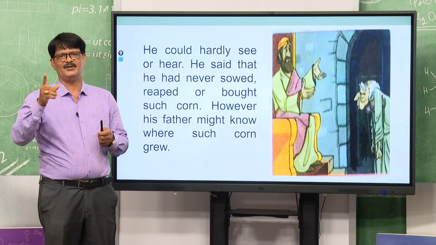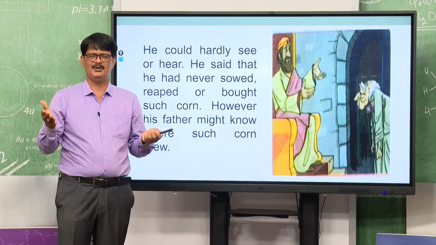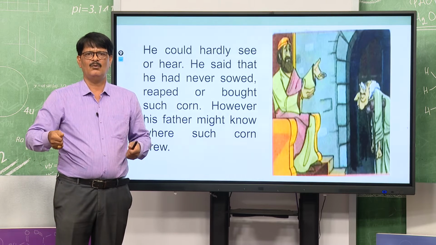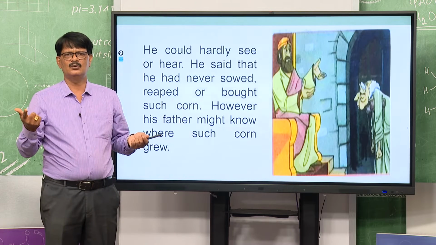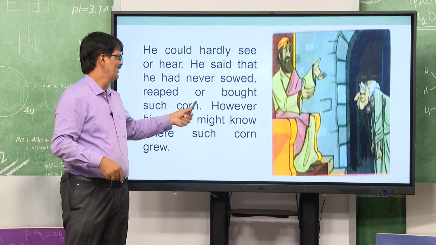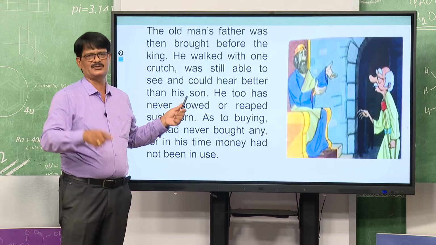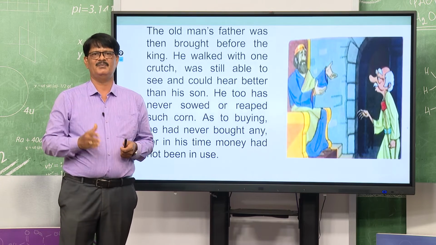You see, the first old man could not listen or hear properly, walked with two crutches and was also toothless. But what happens to his father, the father of the first old peasant?